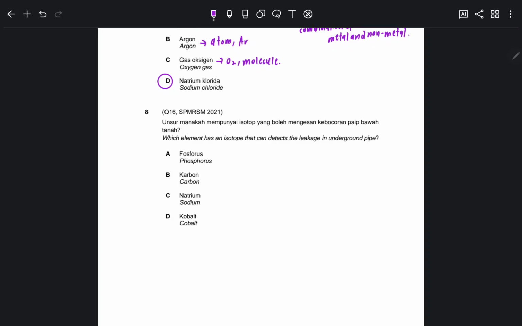Next one. Which element has an isotope that, okay, you see the word, detects the leakage under the pipe. We are talking about leakage. The obvious answer is sodium.